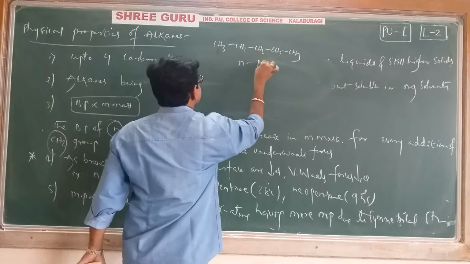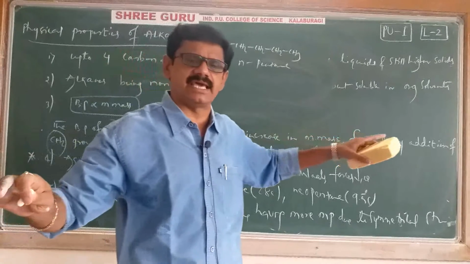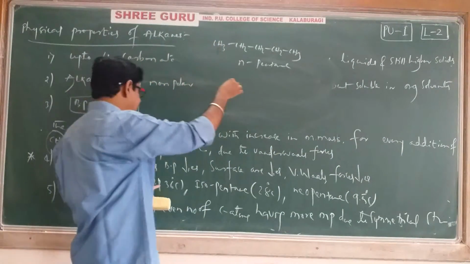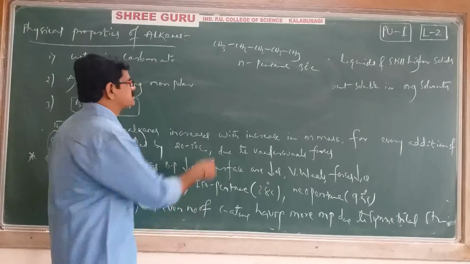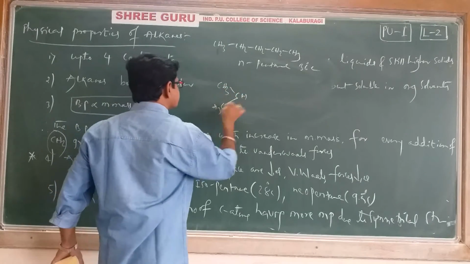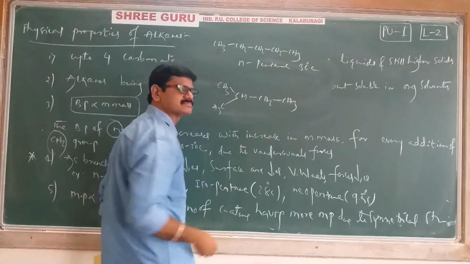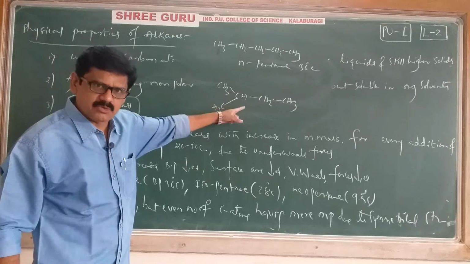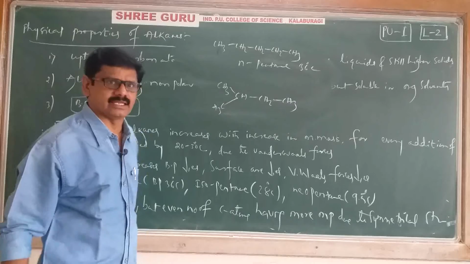Its common name is N-pentane, normal pentane, all carbons arranged in a straight chain, no branches, and its experimentally obtained boiling point is 36 degrees centigrade. Next structure I will write like this: CH3, CH, CH3, CH2, CH3, carbons 1, 2, 3, 4, 5, and it is isopentane. Isopentane is the common name, and the IUPAC name is 2-methylbutane.